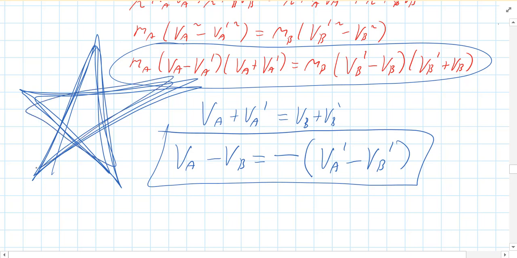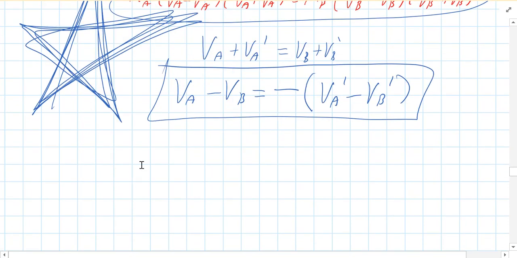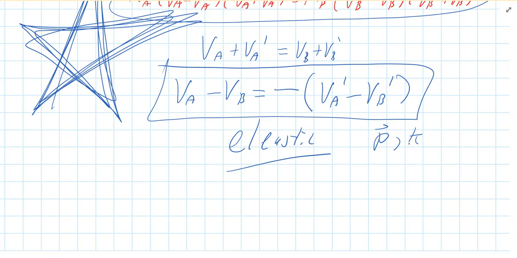Okay, so here's what's important about this. I call this the shortcut formula. Here's what's important about it. It only works for elastic collisions, only elastic. And it comes from the following two ideas. Momentum is conserved and kinetic energy is conserved. If there's a test or anything like that, or you're asked about this, you need to know that this comes from the idea that not only is momentum conserved for elastic collisions, but so is kinetic energy.